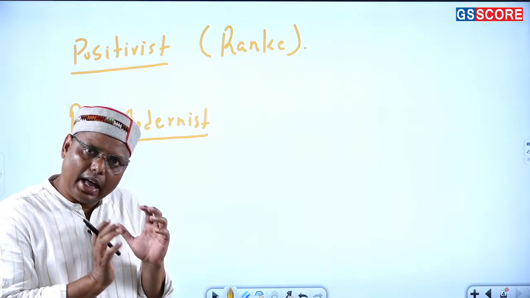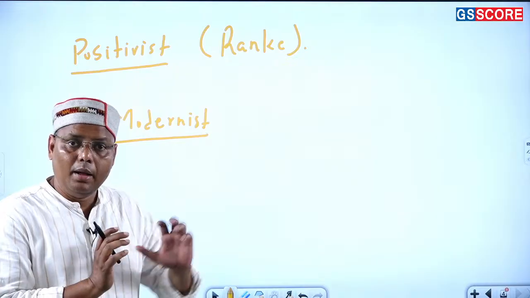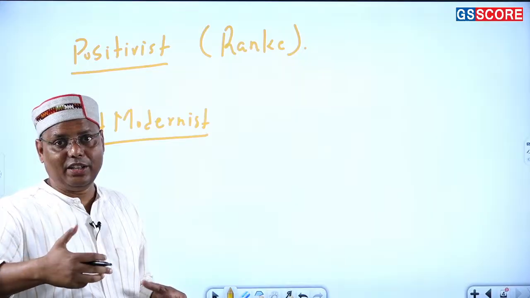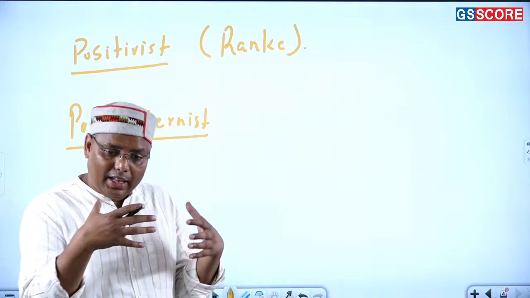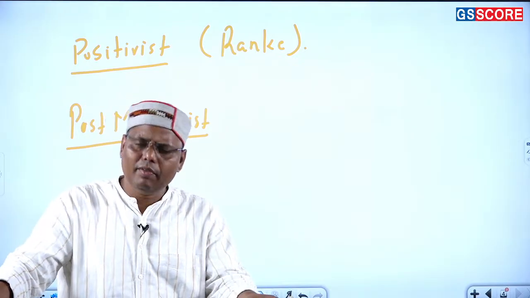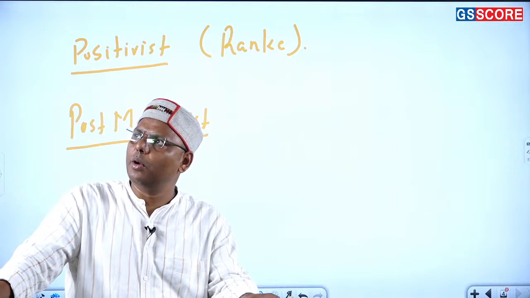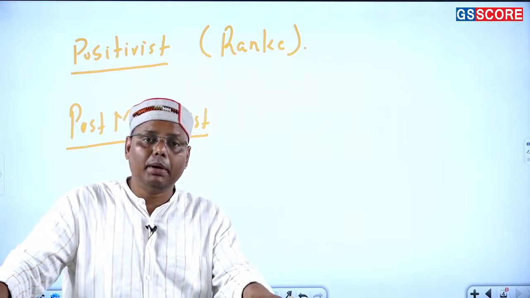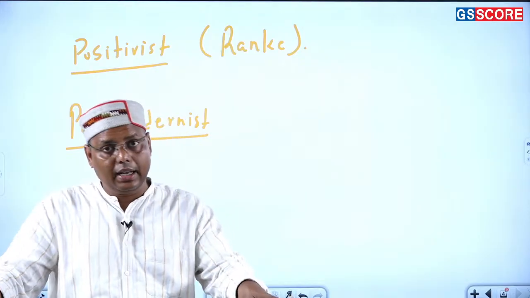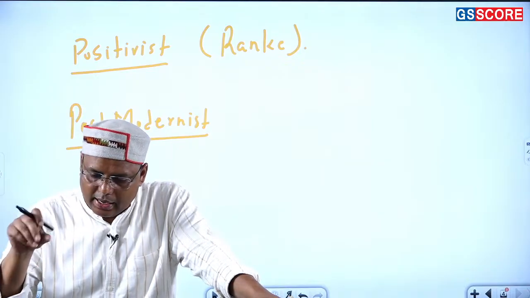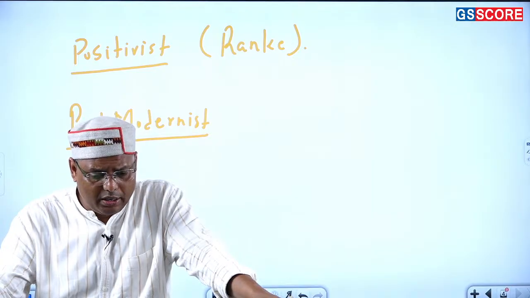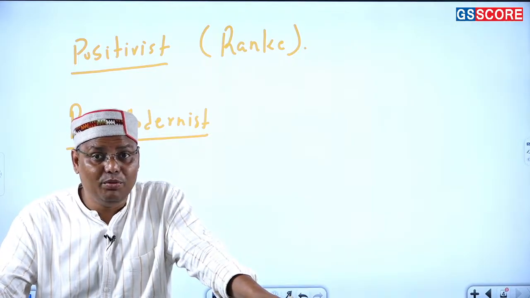The moment I'm saying narrative, it means that it is a sort of created one. The past is something which is fixed. So the positivists believe that actually it is possible for the historians to recreate it in the same fashion. But the era in which we are living right now is the era of postmodernism. And in fact, postmodernism came to Europe slightly early, at least 5 decades early. But you can find that the greatest impact of postmodernism is there in the current history writing. And as I told you, Hayden White and Michel Foucault, these kinds of postmodernists believe that history is a narrative which is constructed, right?